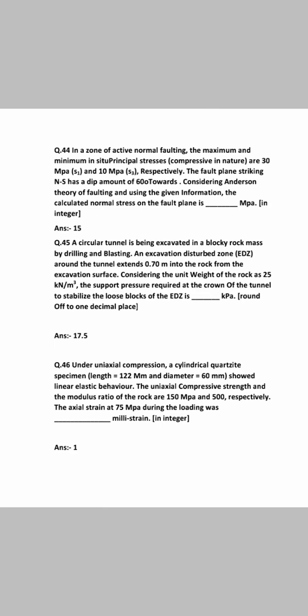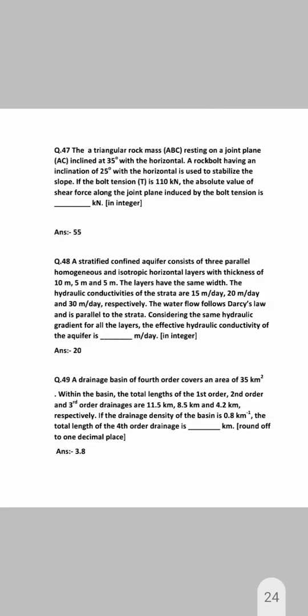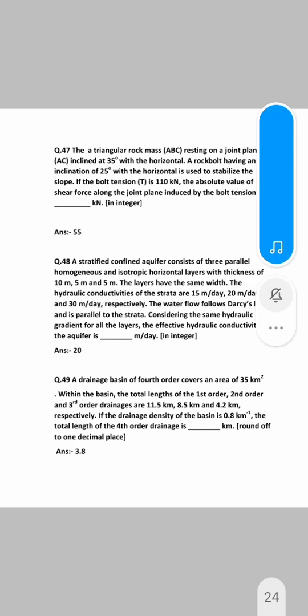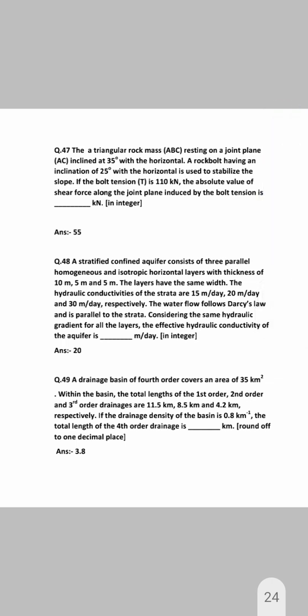The sketch of a rectangular rock. For some question, this sketch shows a triangular rock mass ABC resting on joint AC.